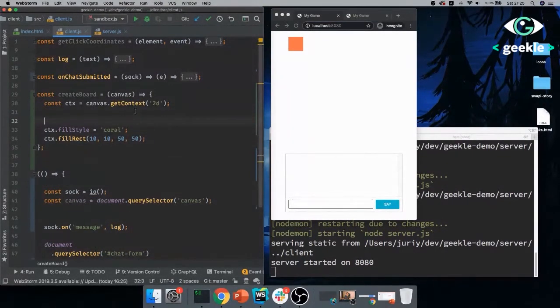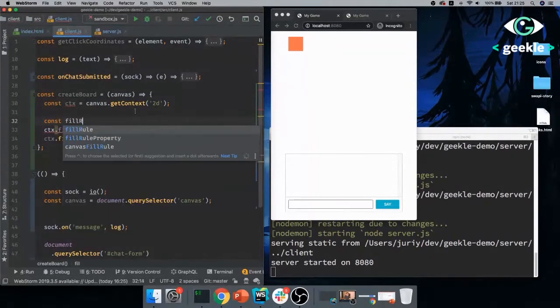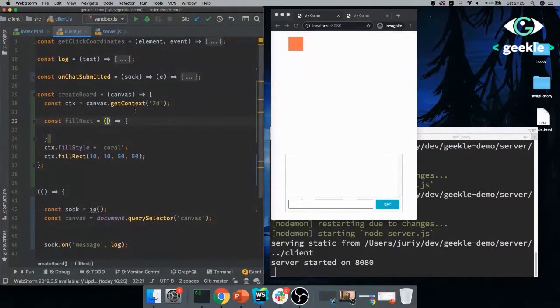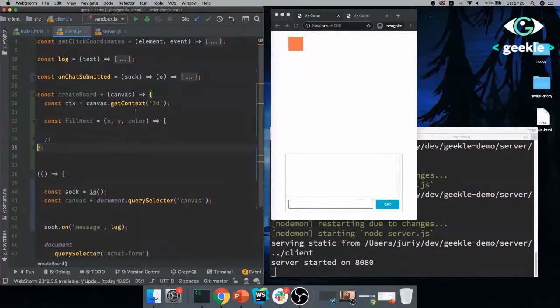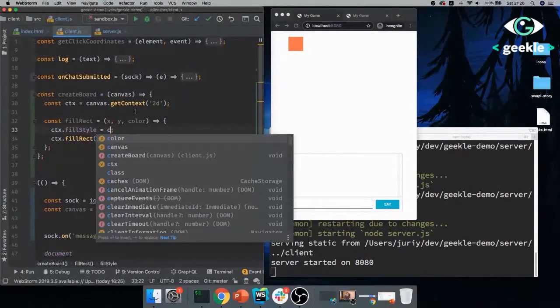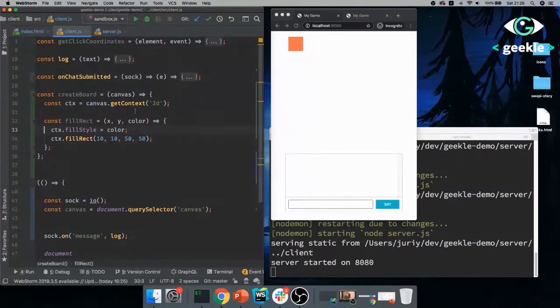And I'll create a function called fillRect, just to start off with. We'll accept X, Y, and color, and take this code and put it in this function. Fill style will be the color. And then I'll put X, Y instead of 10, 10, so that I have some freedom where to draw my rectangles. So 20, 20, something like this.